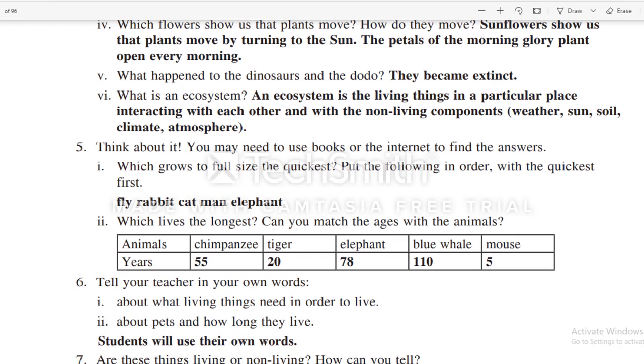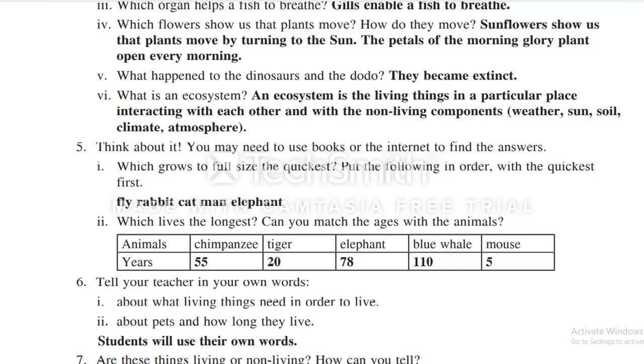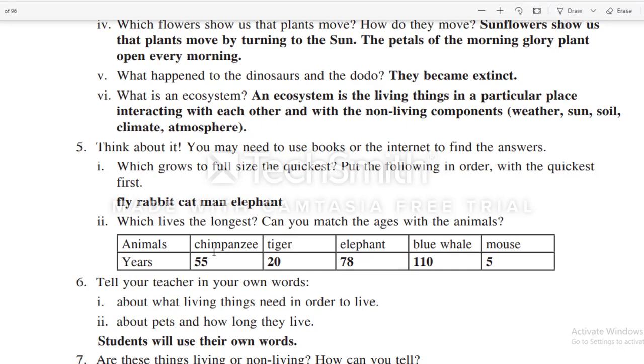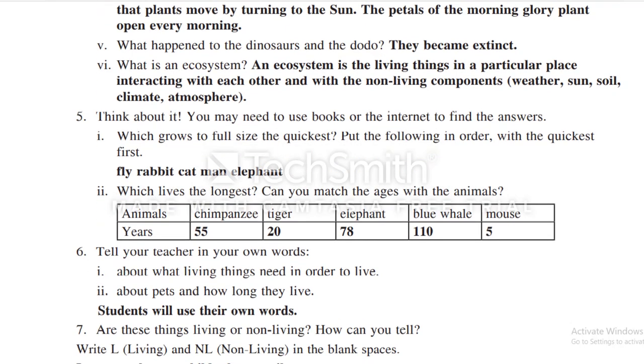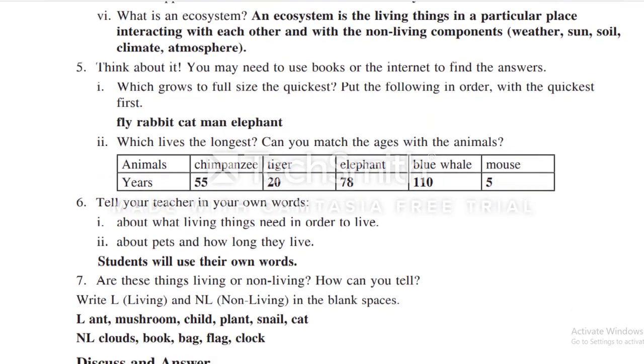In the table given in your book, page number 35, animals and years: chimpanzees 55 years, tiger lives 20 years, elephant lives 78 years, blue whale 110 years, mouse 5 years. Tell your teacher in your own words. The students, inshallah, will be prepared in the class for this part.